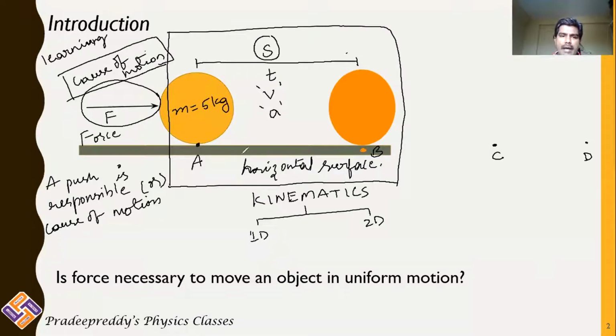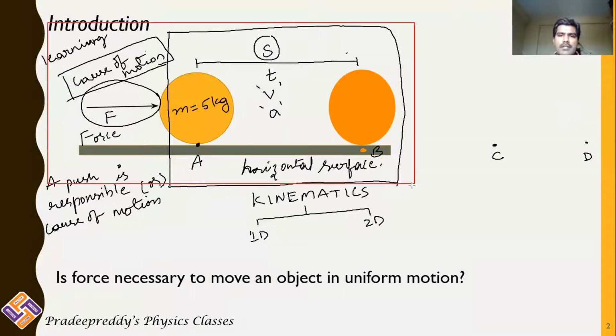Combining kinematics with the cause of the motion becomes dynamics. So overall, studying the combination of all this, the cause of the motion as well as the displacement of the body, becomes dynamics, right?